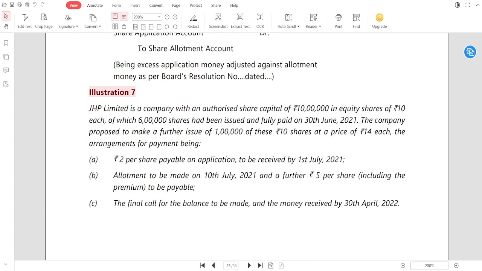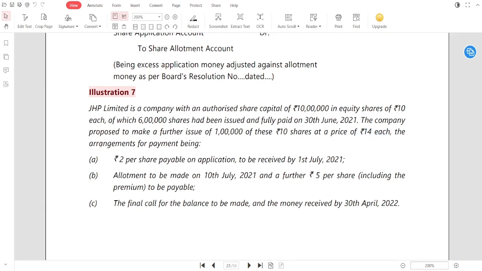So guys, out of which 6 lakh shares had been issued and fully paid on 30th June 21. The company proposed to make a further issue of 1 lakh of these 10 rupee shares at a price of 14 each. See, what we discussed in the last class: any price over and above the face value is said to be premium. Here the face value is 10 and the issue price is 14, so 4 rupees is a premium on share. That is securities premium.